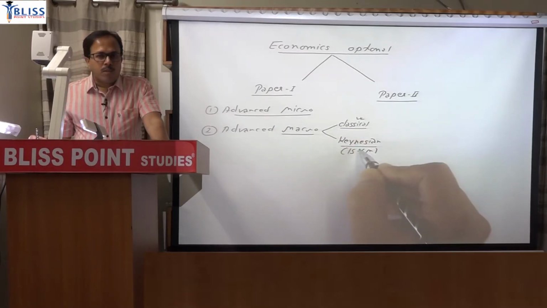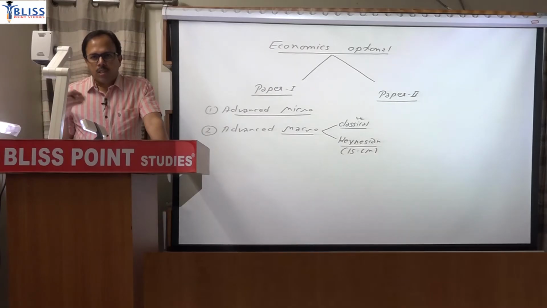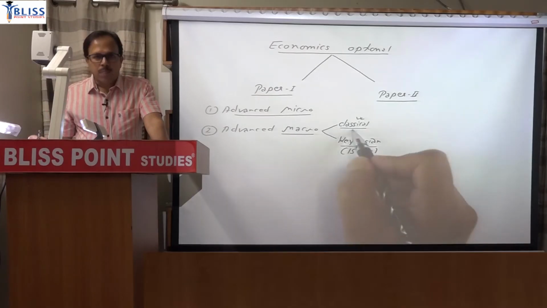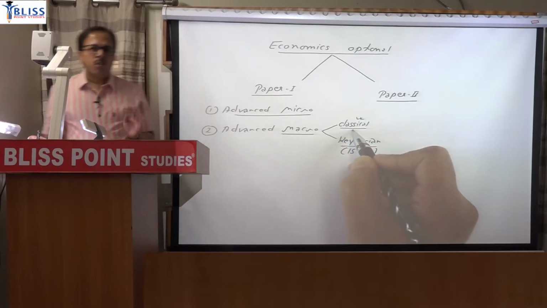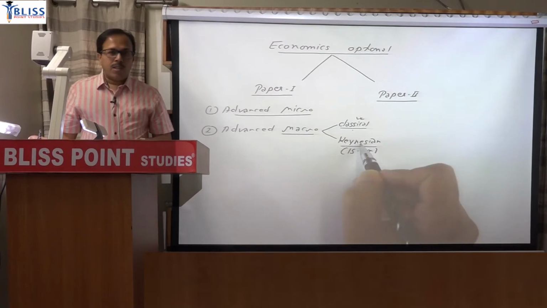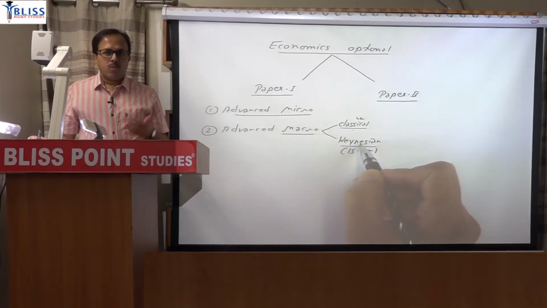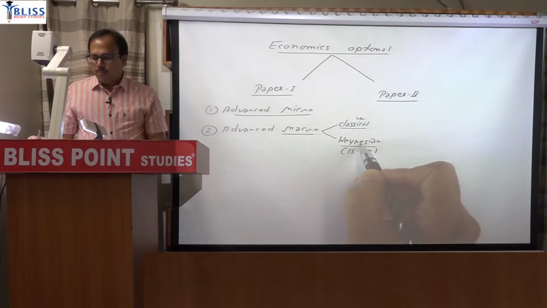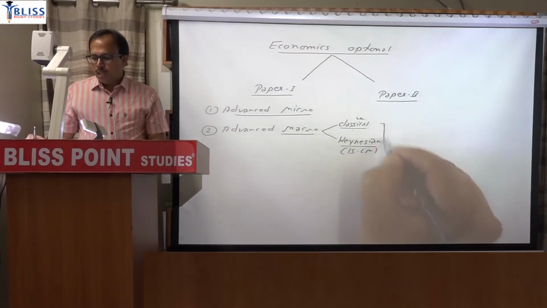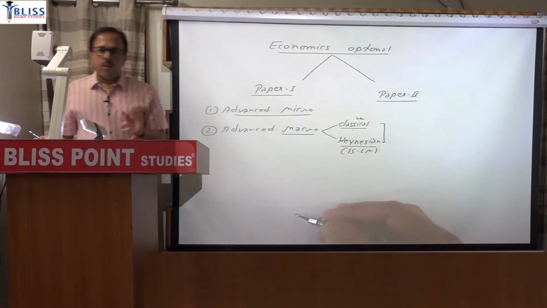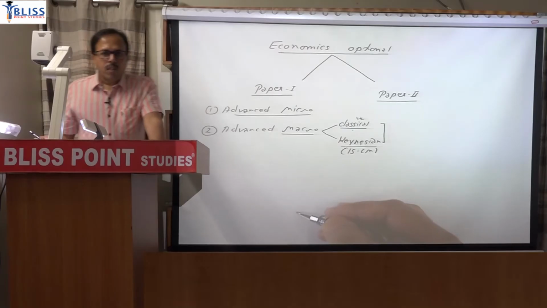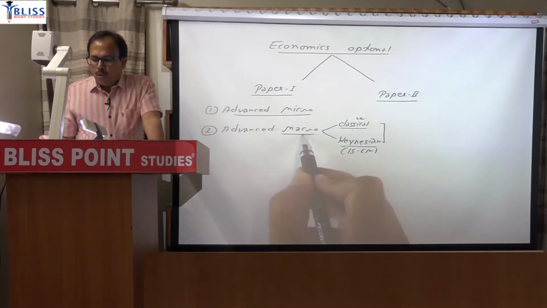and as far as neoclassical and neo-Keynesian is concerned, neoclassical means today's economists, some of them follow classical concepts, but they have modified that classical concept. So in that way they are neoclassical or post-classical. Some follow the Keynesian aspect, but they have modified the Keynesian argument, so they are post-Keynesian or neo-Keynesian. So for that post-Keynesian and neo-Keynesian you can read Froyen also, or there is one chapter from Gordon, chapter number 17. Okay, that you will find in your macro study material.